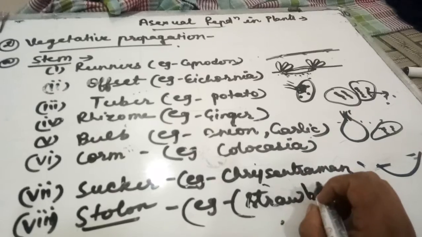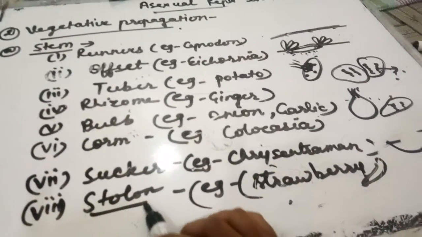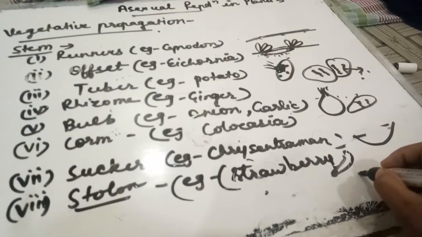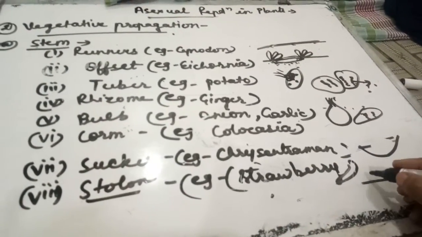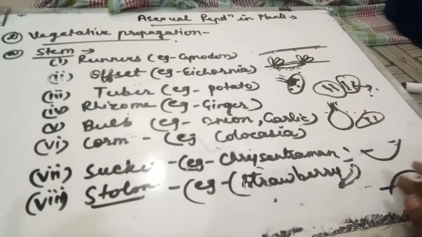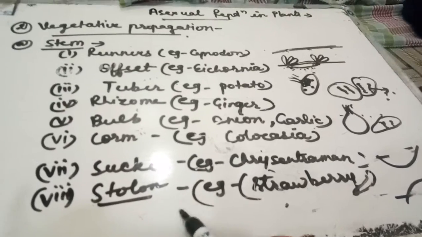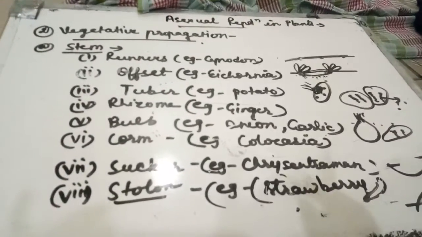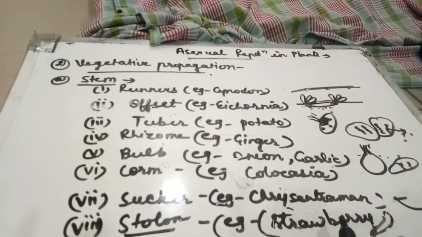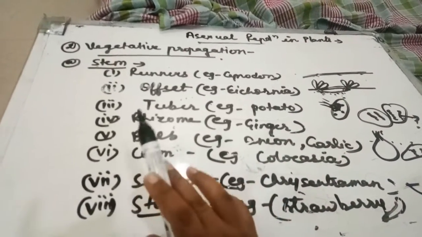Example, chrysanthemum. And the next one is the stolon. In the stolon the stem is not horizontal again, it is above the ground level. This is the stolon, and the example is strawberry. So these are the vegetative propagation by stem.